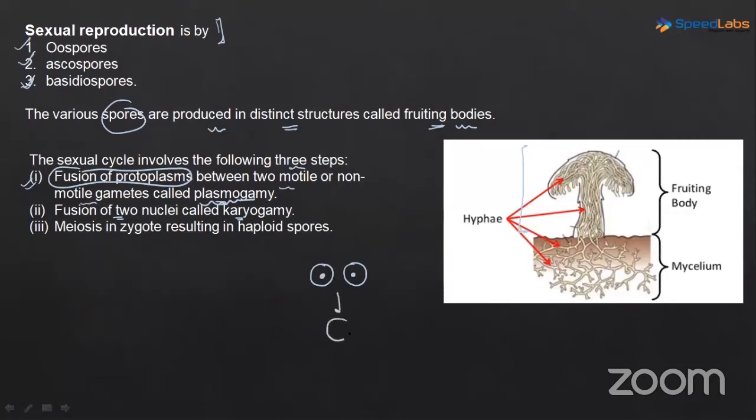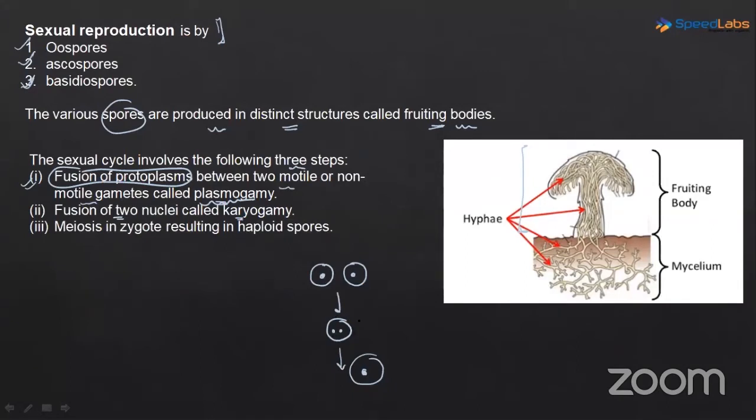Plasmogamy. In plasmogamy, what happened? The protoplasm has fused. Okay, and next is karyogamy, fusion of nucleus. So now these two nuclei which were distinct here, what has happened now? They have fused. So this fusion of the nuclei is called as karyogamy.